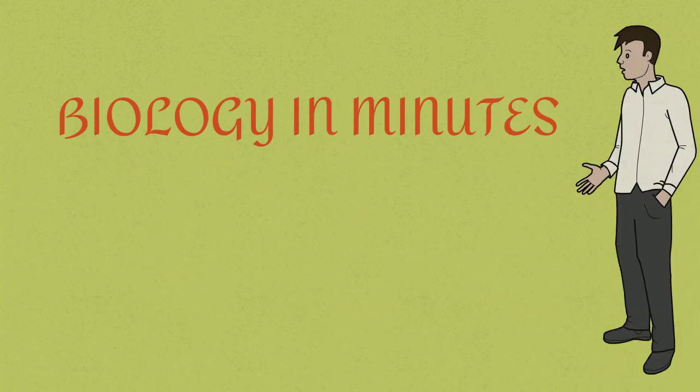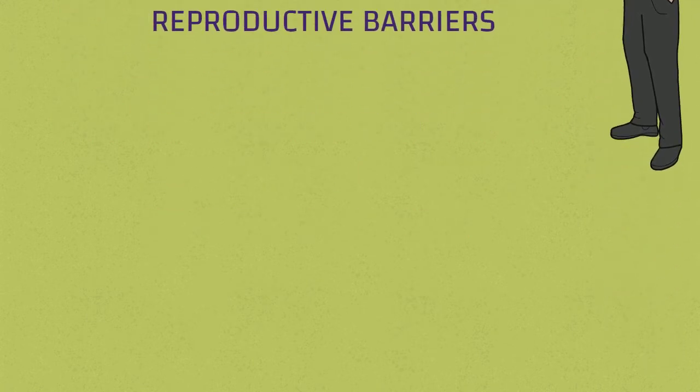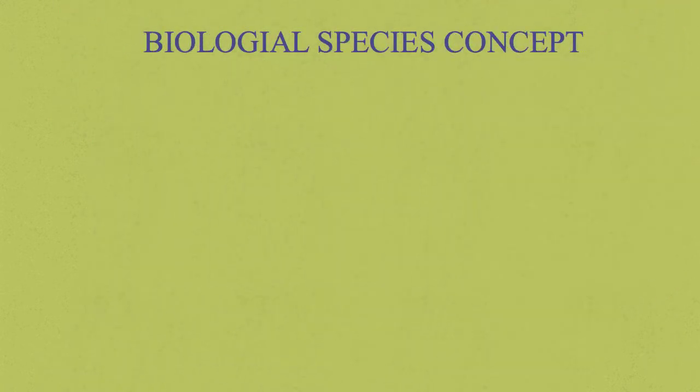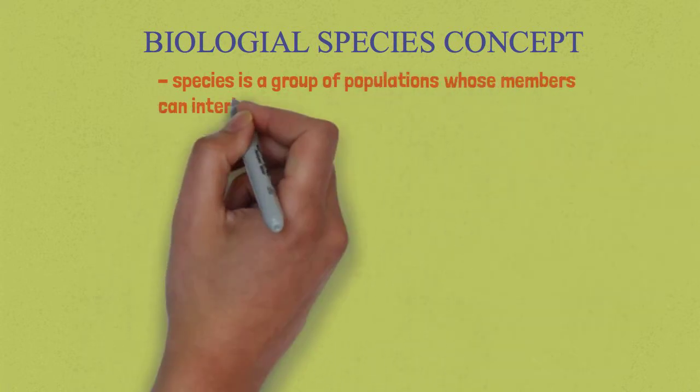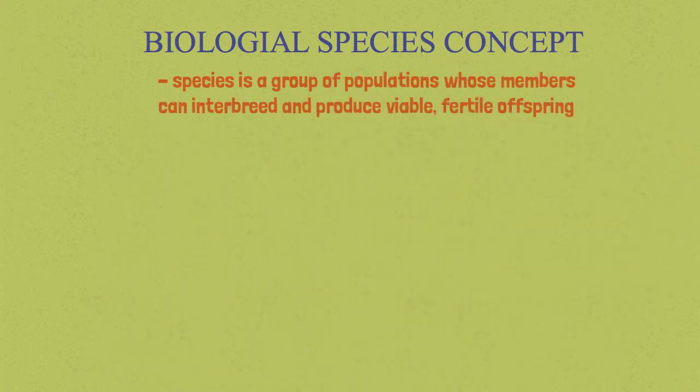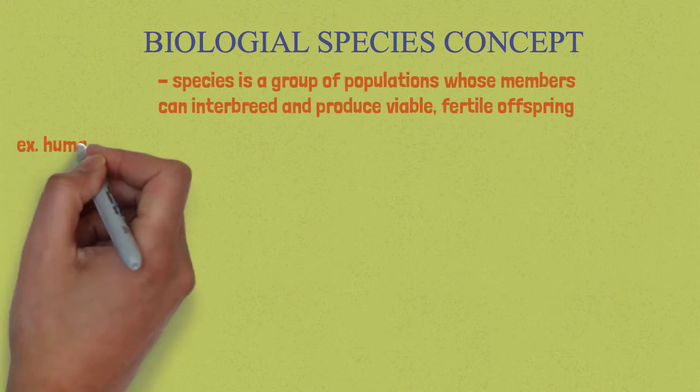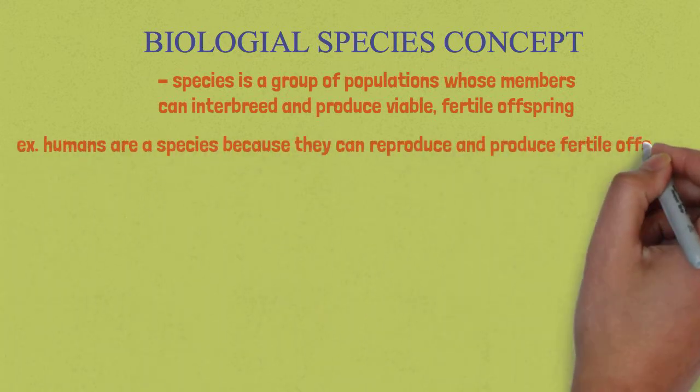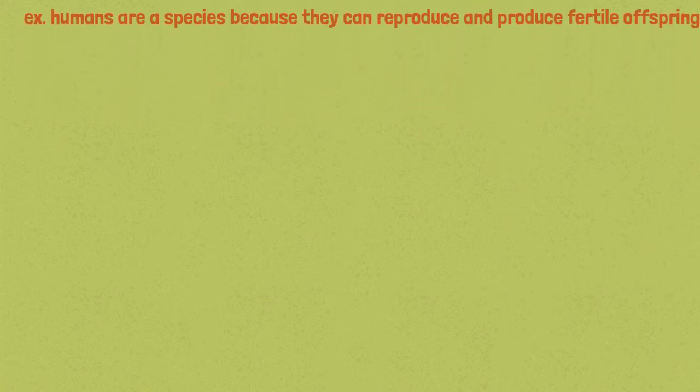Today we'll be talking about reproductive barriers. The biological species concept explains what a species is. A species is a group of populations whose members can interbreed and produce viable, fertile offspring. For example, humans are a species because they can reproduce and produce fertile offspring.